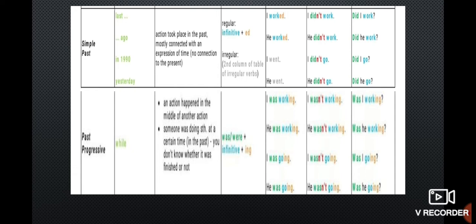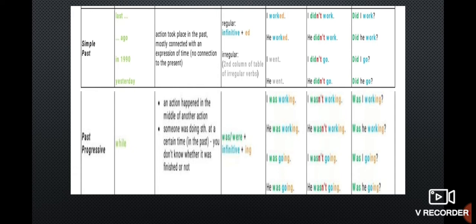The action took place in the past, mostly connected with an expression of time, and it is not at all connected to the present. The structure is subject plus V2. He worked hard. The mason did their work. The children played. He did not do his homework. Did he play nicely? These are all simple past.